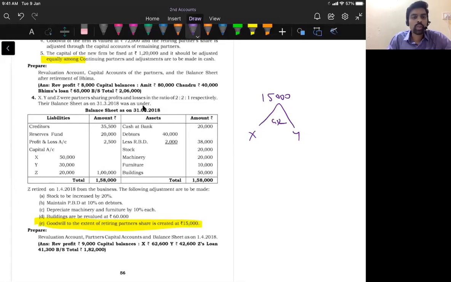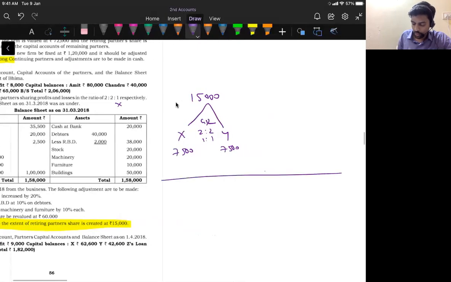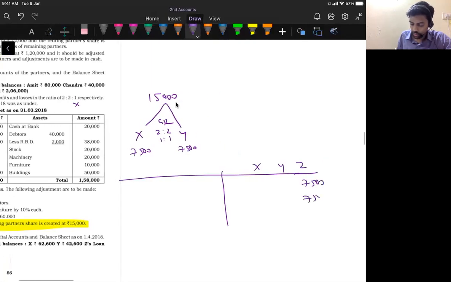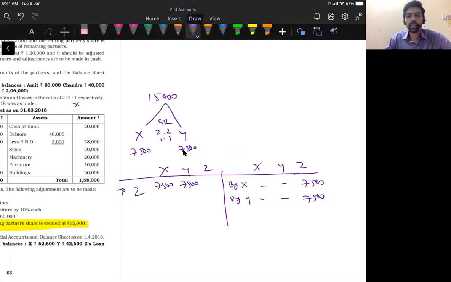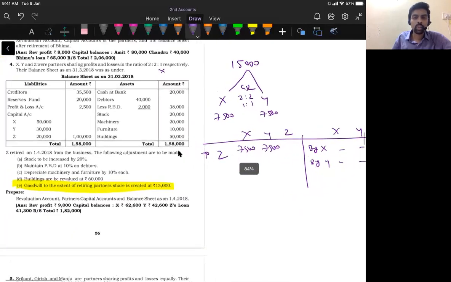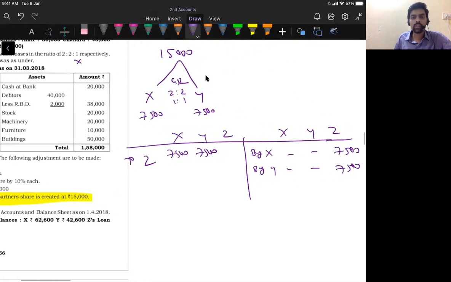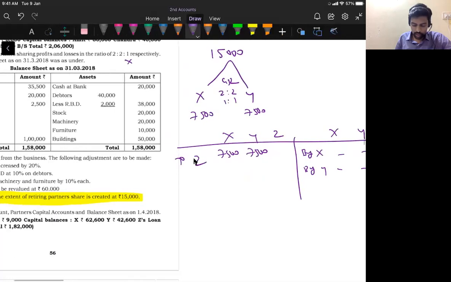So how to find out the gain ratio? Old ratio is 2:2:1. One is taking retirement. So gain ratio is 2:2 or 1:1. So 7,500 and then 7,500. In partners' capital accounts X, Y, Z, Z is getting 7,500 and then 7,500. X and Y are paying 7,500 and 7,500 from X's capital account and Y's capital account to Z's capital account. The treatment will remain same. But the only catch here is they said the retiring partner's goodwill is 15,000. So 15,000 is split into gain ratio and then routed through capital accounts.